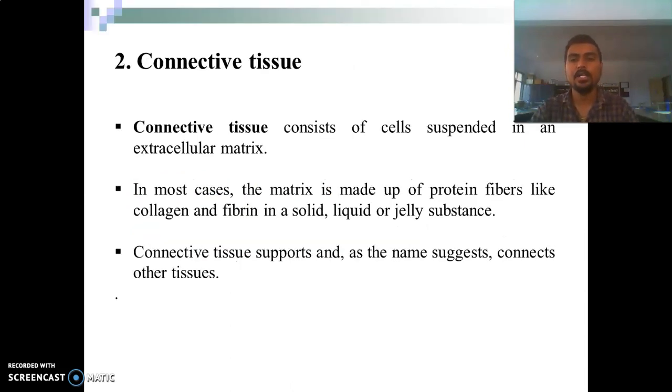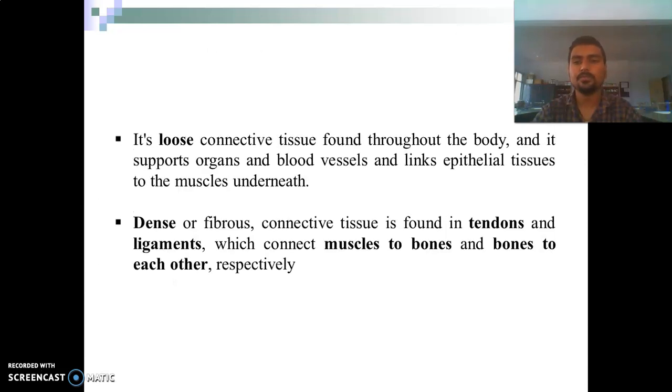The second type of tissue is connective tissue. It consists of cells suspended in an extracellular matrix. In most cases, the matrix is made up of protein fibers like collagen fibers in a solid, liquid, or jelly substance. As its name suggests, connective tissue supports and connects the other body tissues.